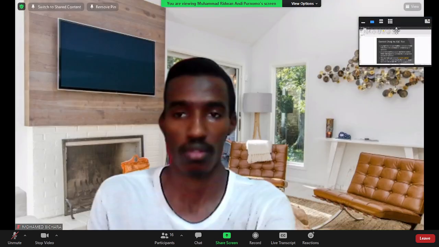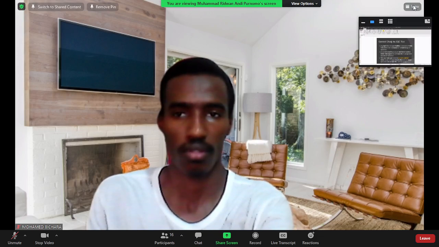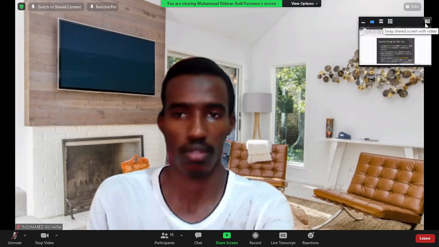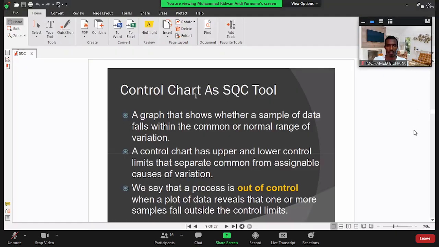Based on this control chart, when our products still fall between the control limits, we can still say the process is good, even though there is variation. When the variation is still under control, in between this range, then we can believe that the process is still good. The customer can still accept our products.